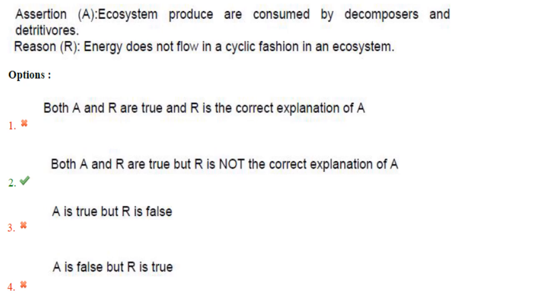Then next one. Ecosystem produce are consumed by decomposers and detritivores. That is correct. Energy does not flow in a cyclic fashion in an ecosystem. That is also correct. But it doesn't have any explanation for assertion. So both A and R are true, but R is not the correct explanation of A.